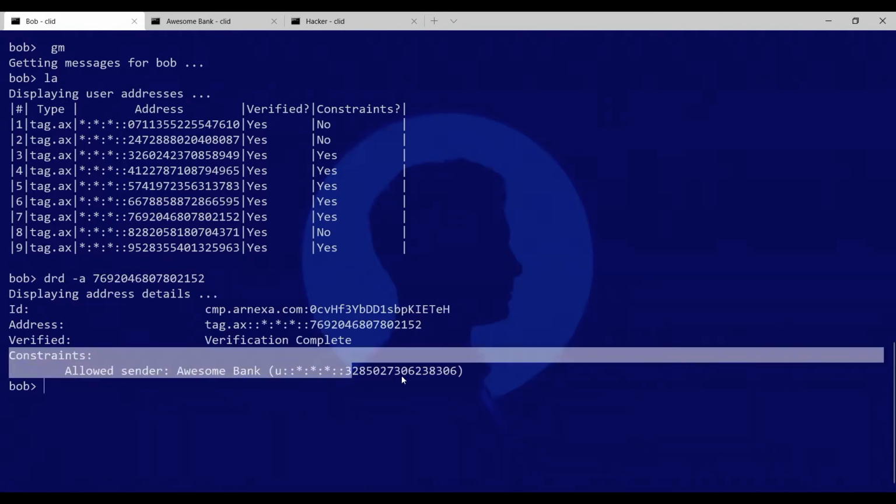Now, if you look at the constraint associated with the address, it says that this address can only be used by Awesome Bank, no one else. The hacker cannot use this address. And the hacker cannot pretend to be the bank because all messages are cryptographically signed and signatures are verified. This is why the hacker's message is stopped.